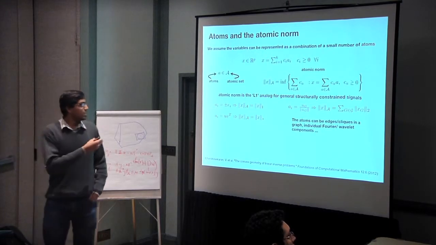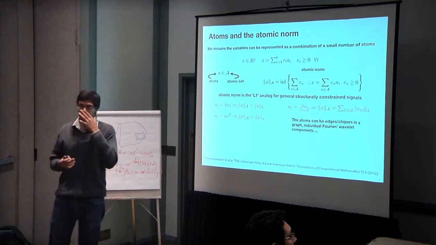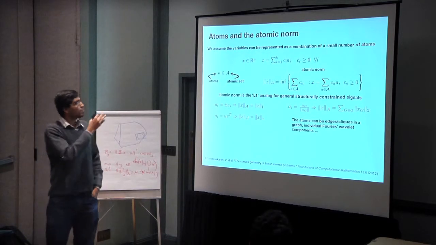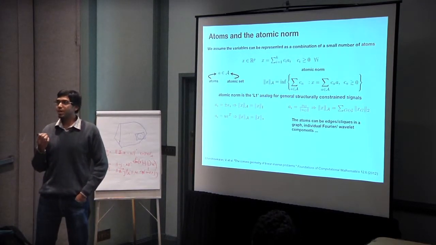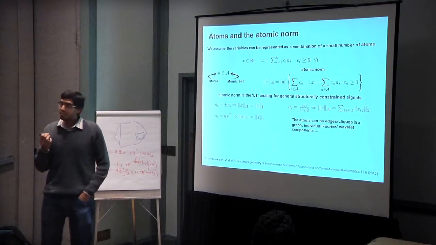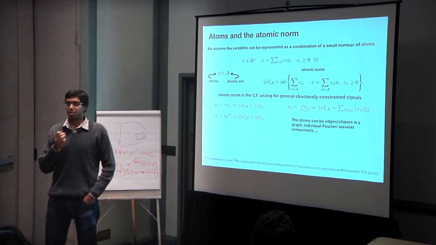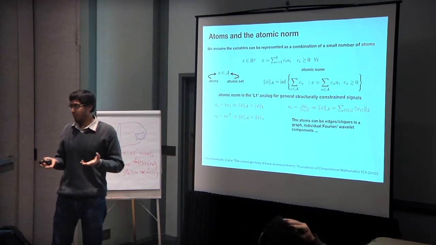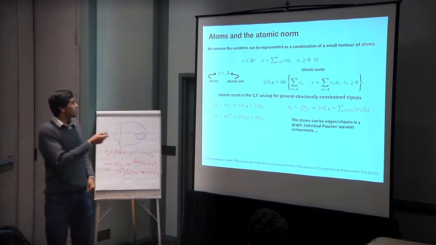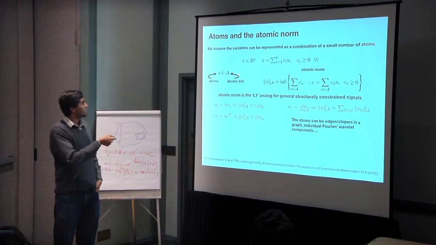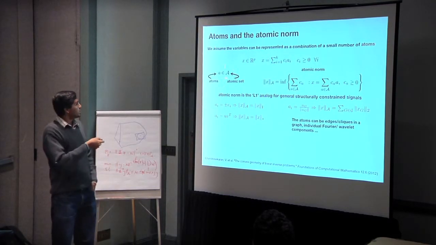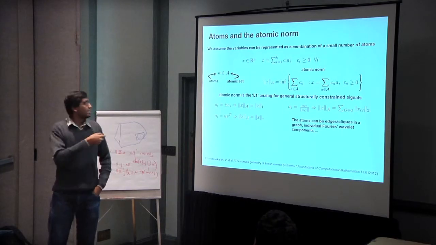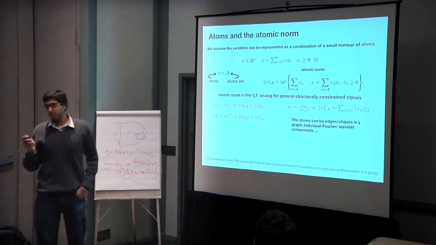And so Venkat and Ben and these guys had a really good formulation of what problems like these mean. You can assume that the variables you're interested in can be represented using just a small number of what are called atoms. These atoms are the basic building blocks of whatever signal you're trying to approximate. So just to formalize, let's say you have an atomic set script A. The atoms are given by these small a's, and these a's could be vectors or matrices or whatever it is that you're interested in, right?